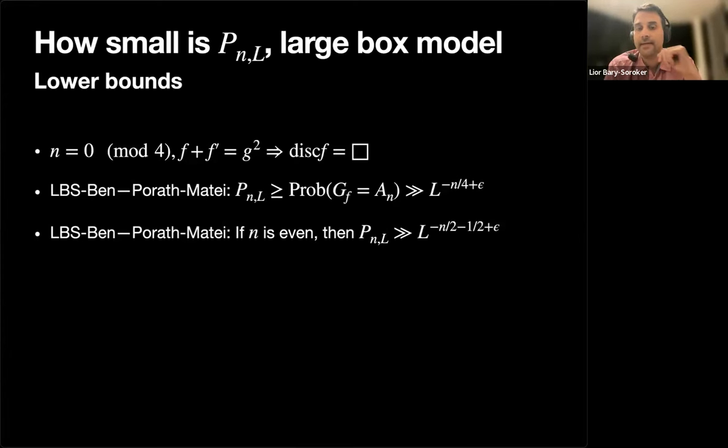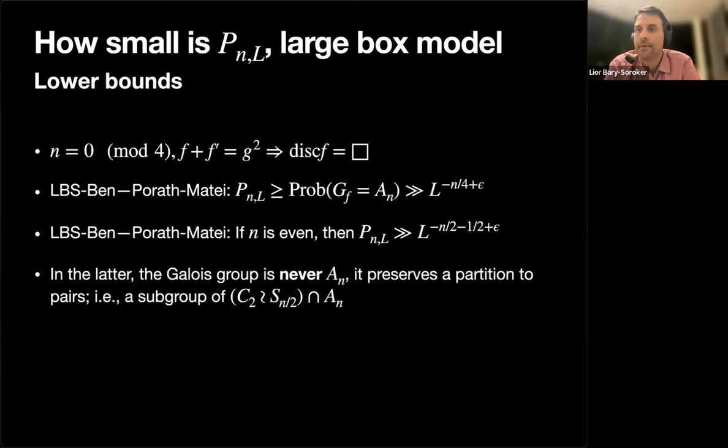And the point is that these polynomials come from a composition of some polynomial of degree n over 2 with x squared. Okay, we can do some other kind of composition, but it always comes from composition. So this Galois group always preserves a partition of the roots into sets of pairs. And therefore the Galois group cannot be A_n, because A_n doesn't preserve any non-trivial partition. So it's always a subgroup of some imprimitive wreath product.